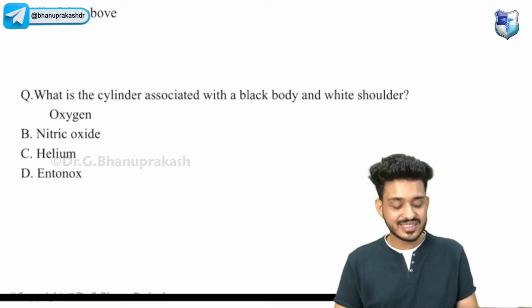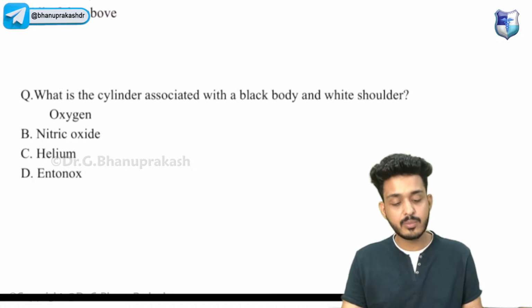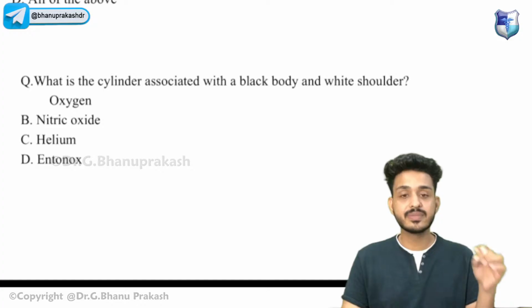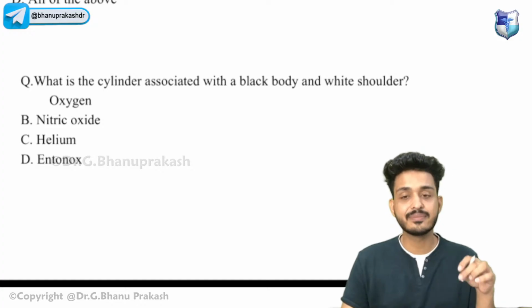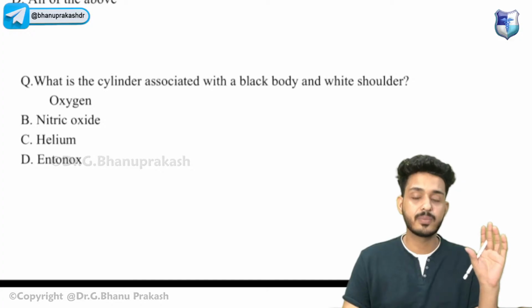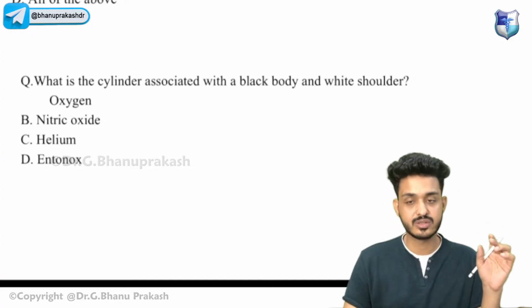Which is the cylinder associated with a black body and white shoulder? Try to answer this. No problem, guys. If you are making mistakes over here, there is no problem. Don't make these mistakes in your examination. In this particular PDF we have approximately 70 to 80 questions from your examinations. Every question is here.